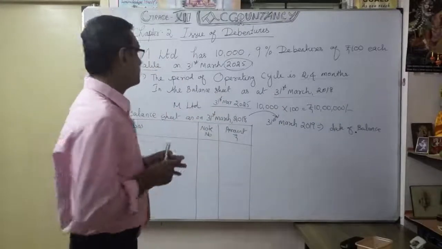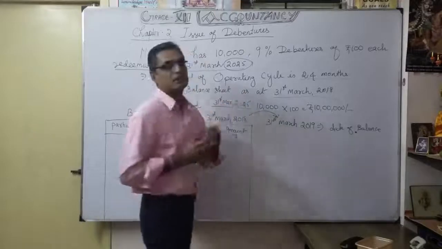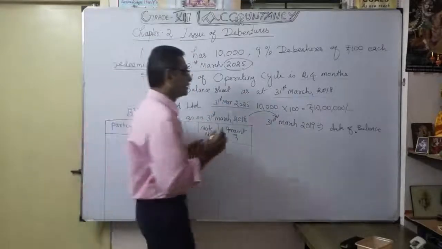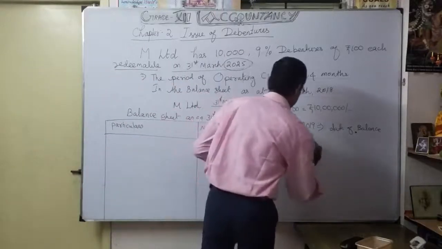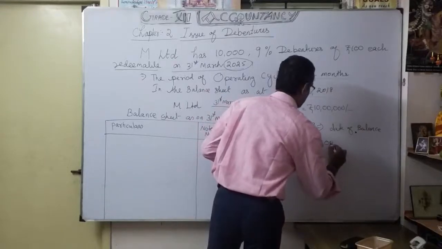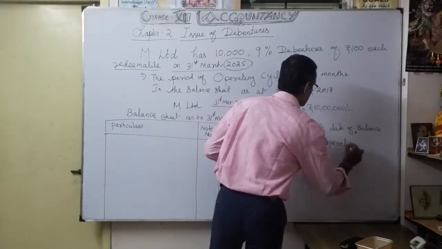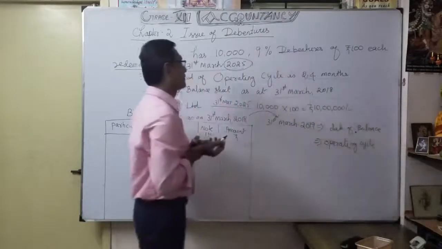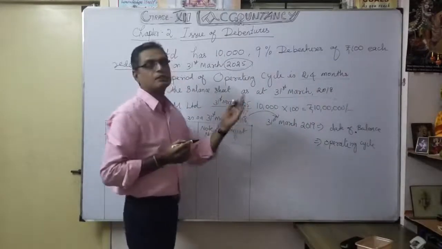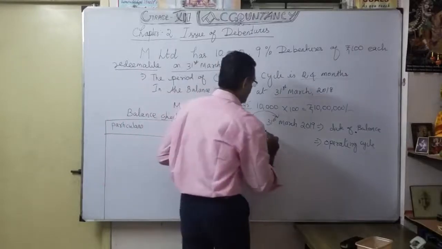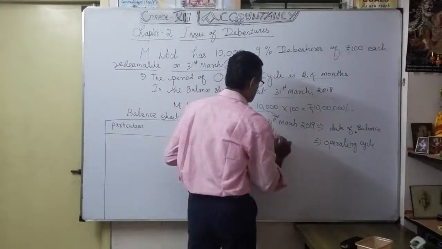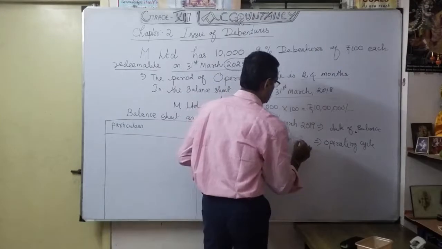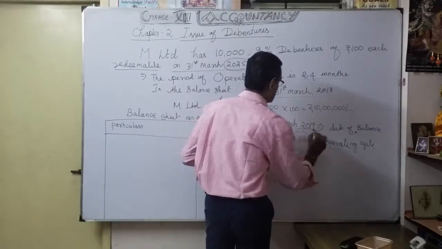Now the operating cycle: the operating cycle is 24 months, so from 2018, 24 months takes us to 31st March 2020. Understood?